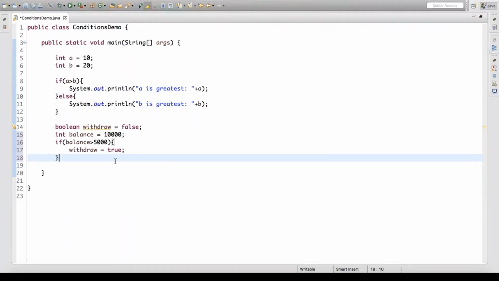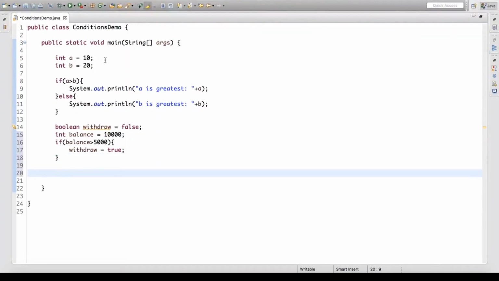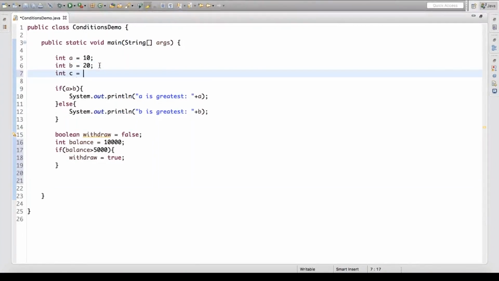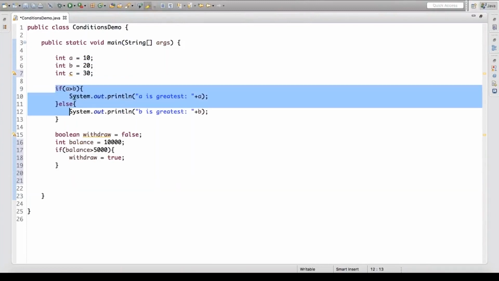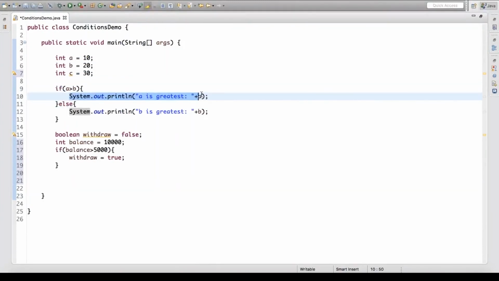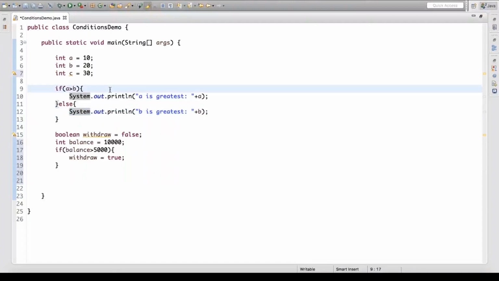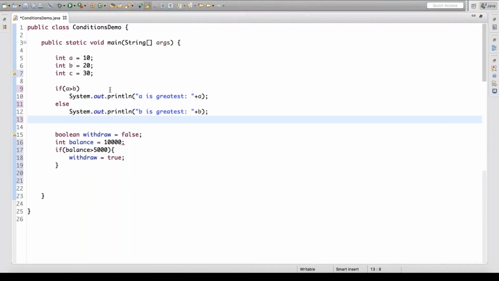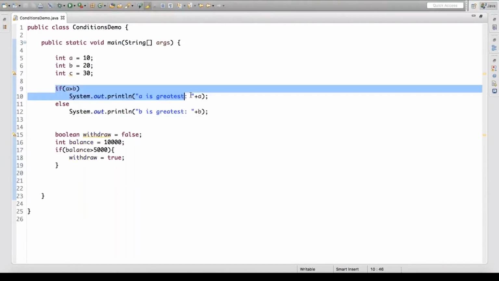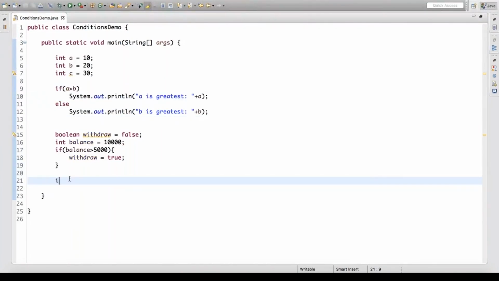There might be a situation when you want to compare three numbers. Now we got A, B, and C. Since you are coming with a single instruction within the if else, you need not create the body for these like this. You can write it as such. Let us see how to compare three numbers.